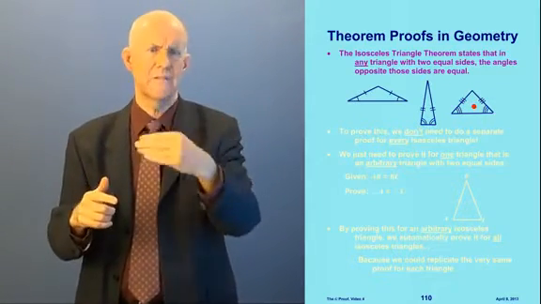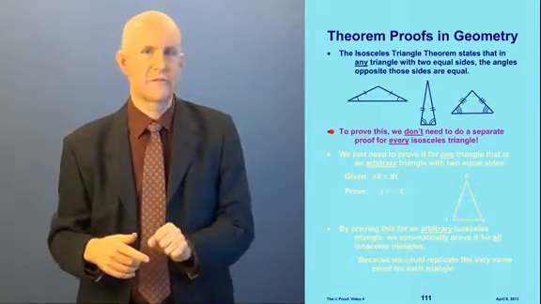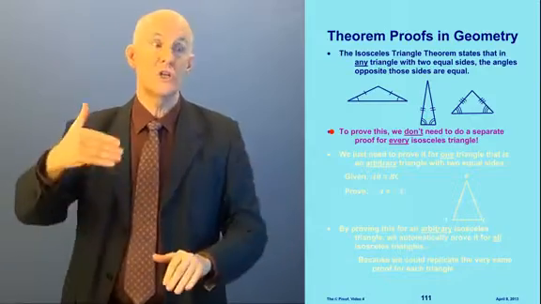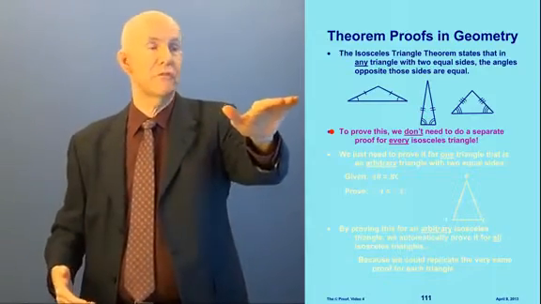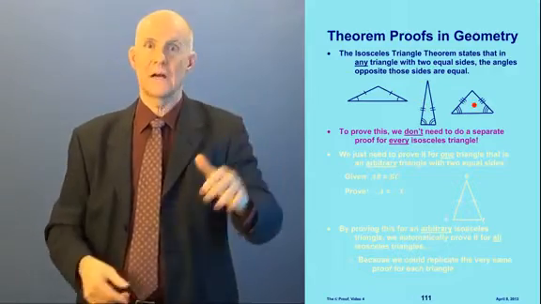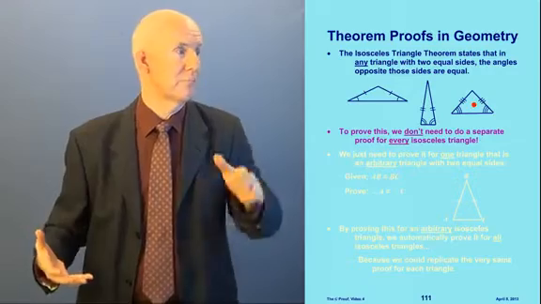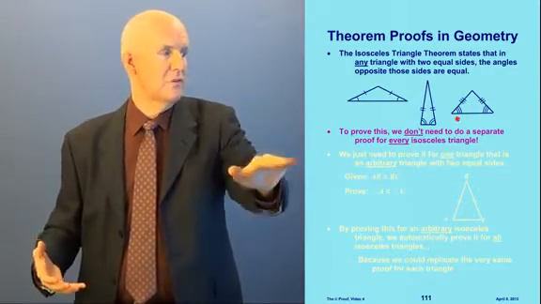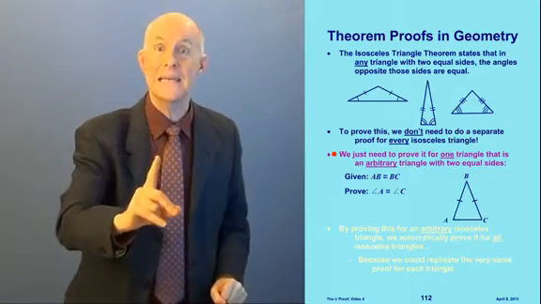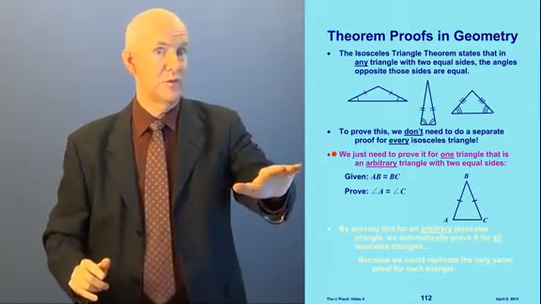These are three completely different shaped triangles. Now, how would we prove the isosceles triangle theorem? Here's the principle. We don't need to do a separate proof for every triangle. We don't need to prove it for this triangle and this triangle and this triangle. There's an infinite number of triangles. You don't have to do an infinite number of proofs to prove this. All we have to do is prove it for one arbitrary triangle with two equal sides.